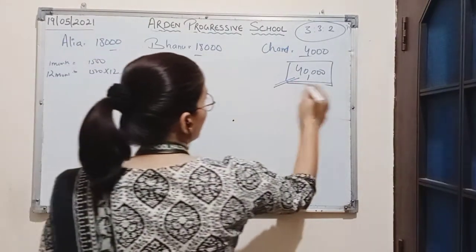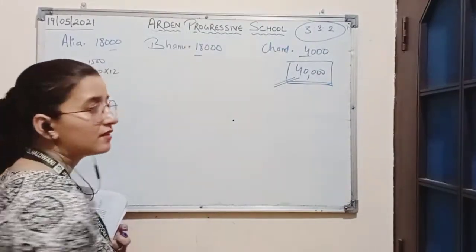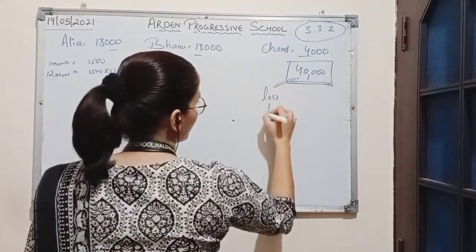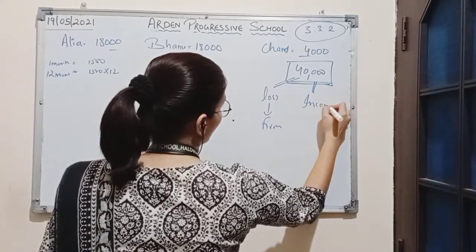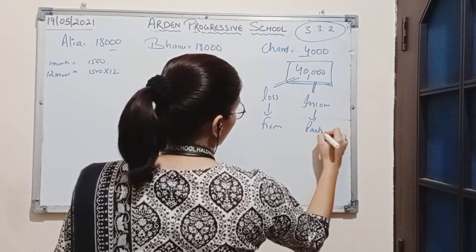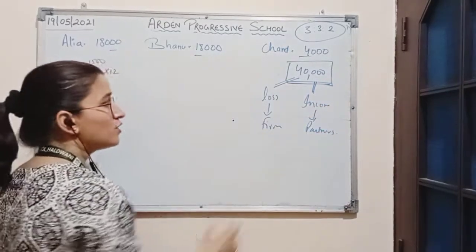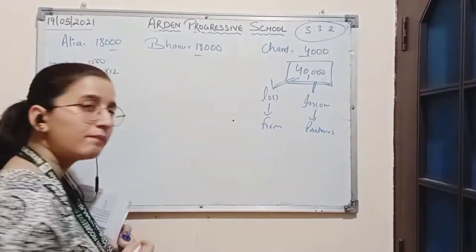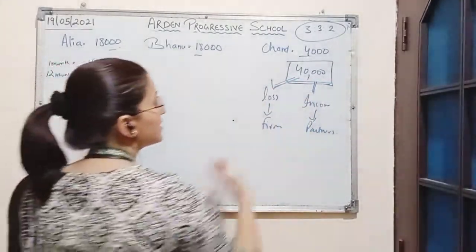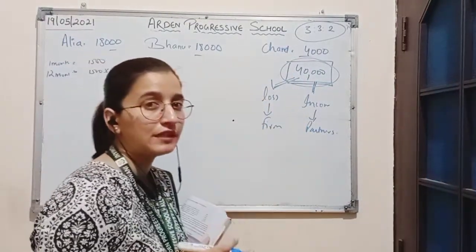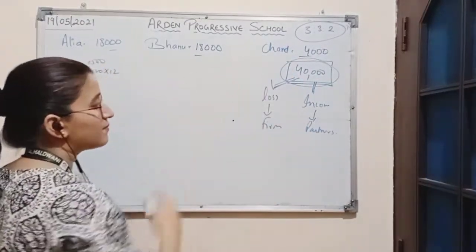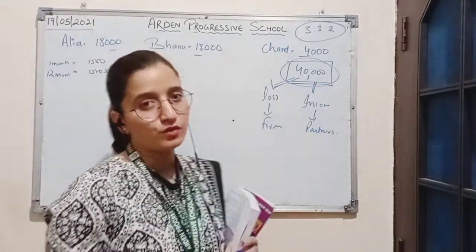Now, this 40,000 will be considered as a loss for the firm and income for the partners. So if 40,000 has not been paid by the firm, this means the profit has been reduced by the amount of 40,000 and partners have been distributed more profit.